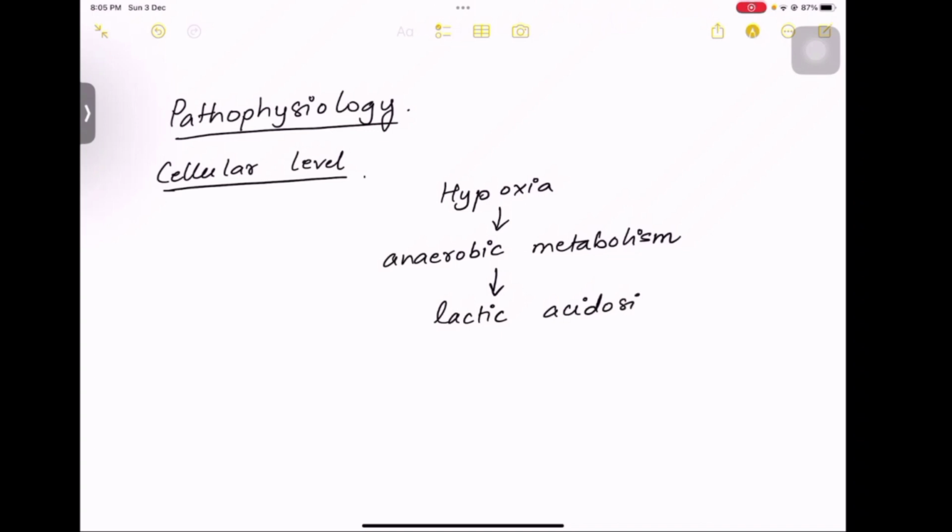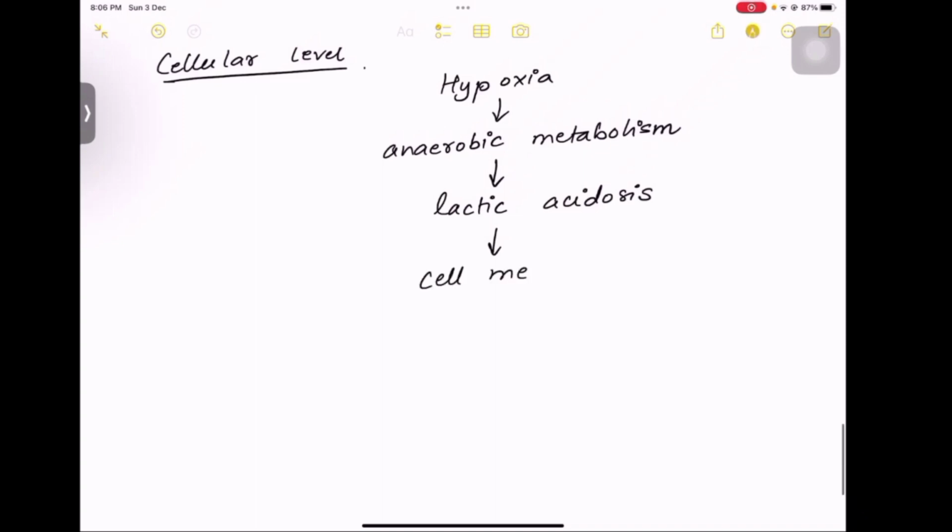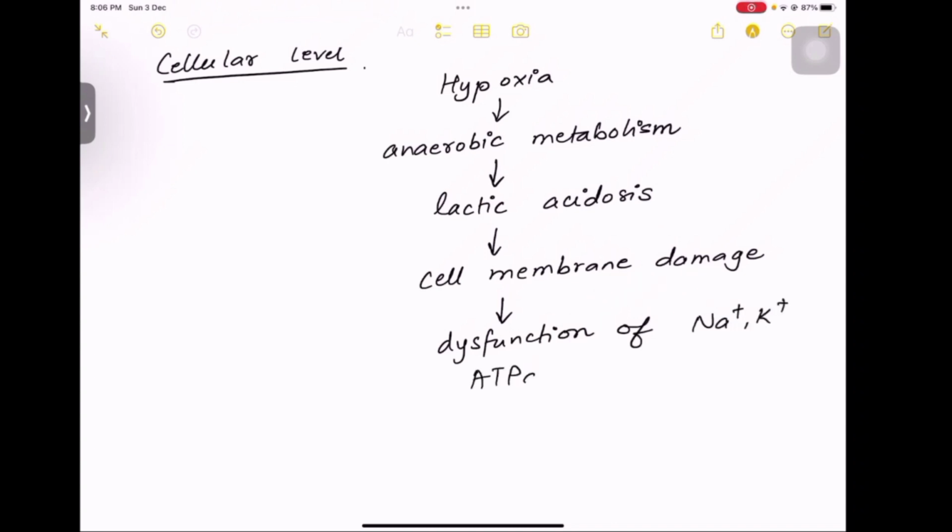Shock matlab kya? एक ऐसा condition when there is hypoperfusion of the tissues. So there is hypoxia in the body. This hypoxia will cause the tissues to go for anaerobic metabolism instead of aerobic metabolism. Anaerobic metabolism will produce more lactic acid, so lactic acidosis in the body. This lactic acid will destroy the cell membrane, so cell membrane damage.